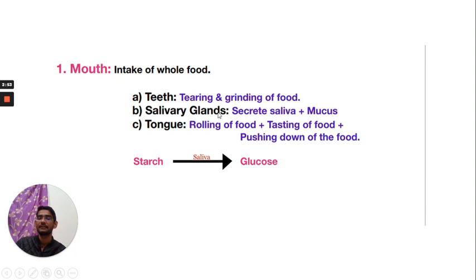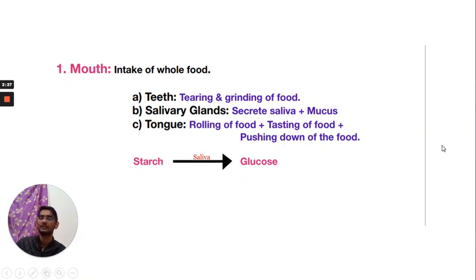Second, the salivary gland. It secretes saliva, which helps in carbohydrate digestion. Starch, with the help of saliva, is converted into sugar. Next, third structure is the tongue. It is a muscular organ present in the buccal cavity. It helps in food tasting and rolling of food. It also helps in pushing the food down into the esophagus.